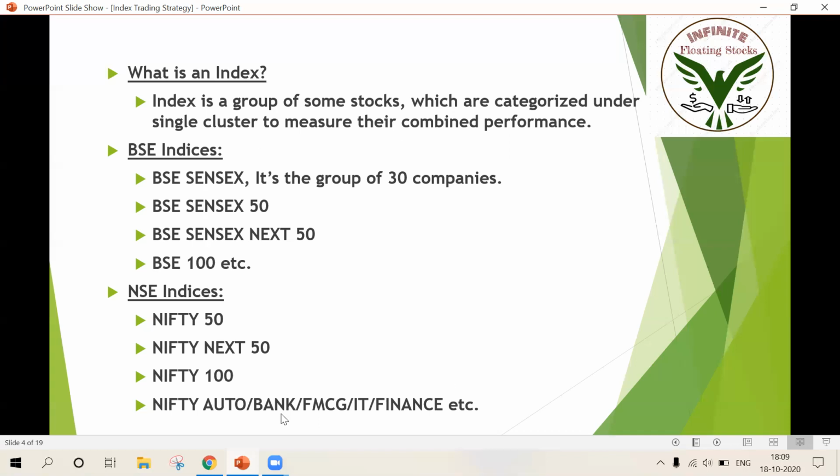When it comes to Nifty Bank, it includes HDFC Bank, ICICI Bank, Axis Bank, Bandhan Bank, IndusInd Bank, and lots of other banks. FMCG is nothing but fast moving consumer goods, so FMCG will have ITC and all those companies. Nifty IT is a bag which holds all IT companies in India, which is Infosys, TCS, Tech Mahindra, and all those companies. And Nifty Finance is a group of finance companies.